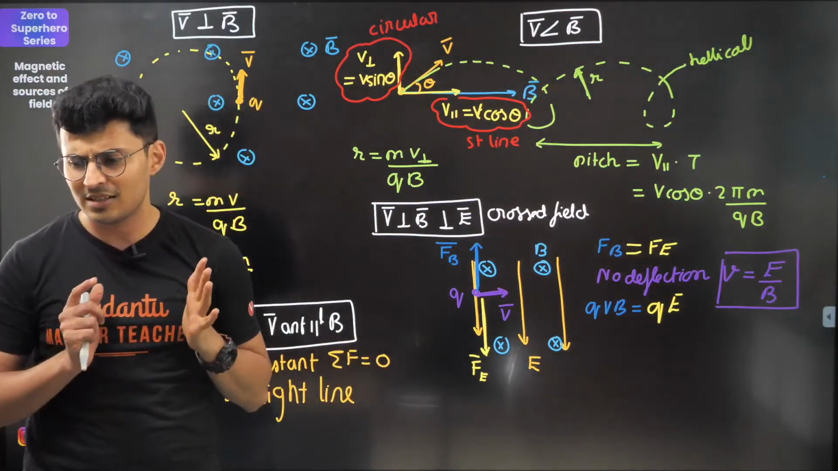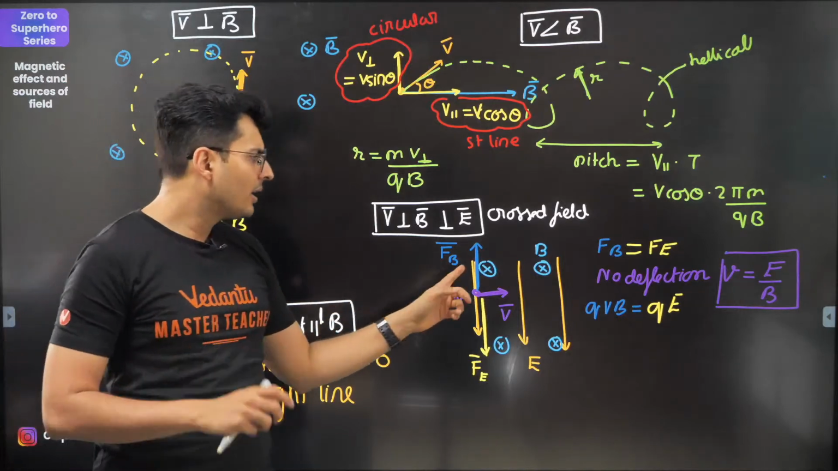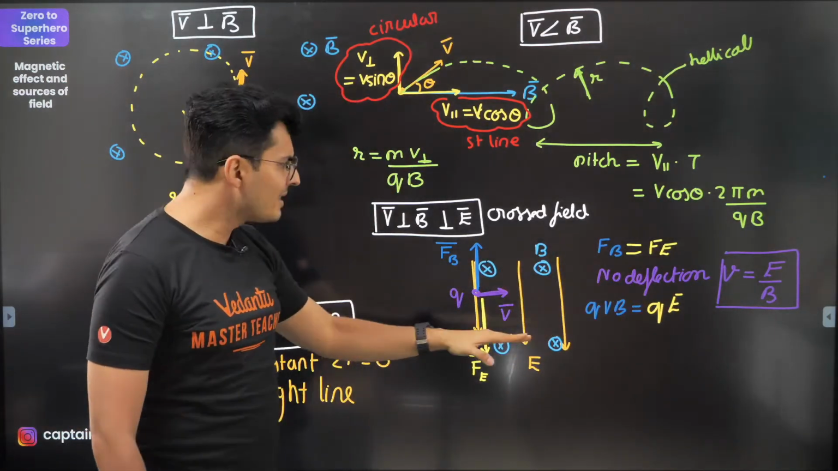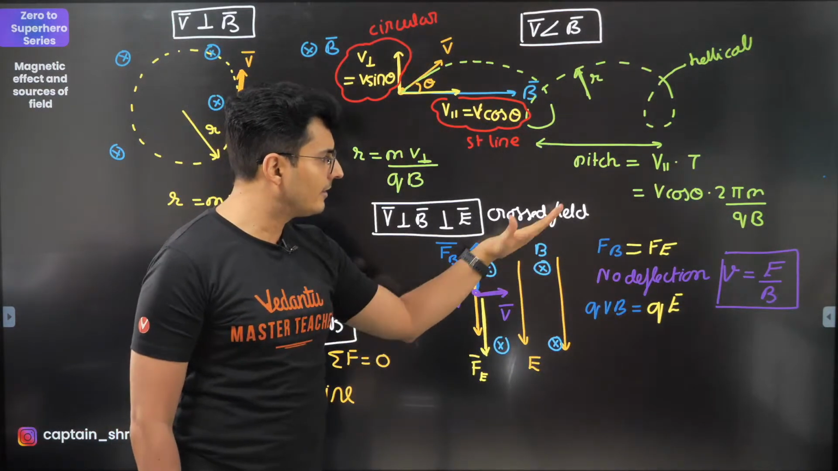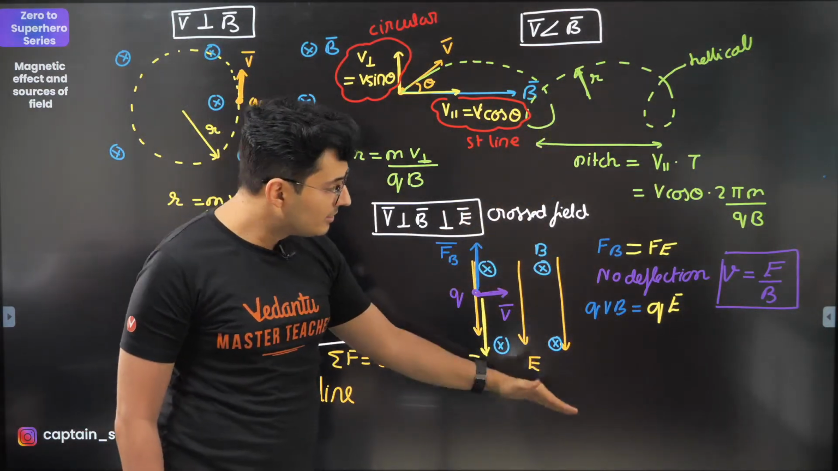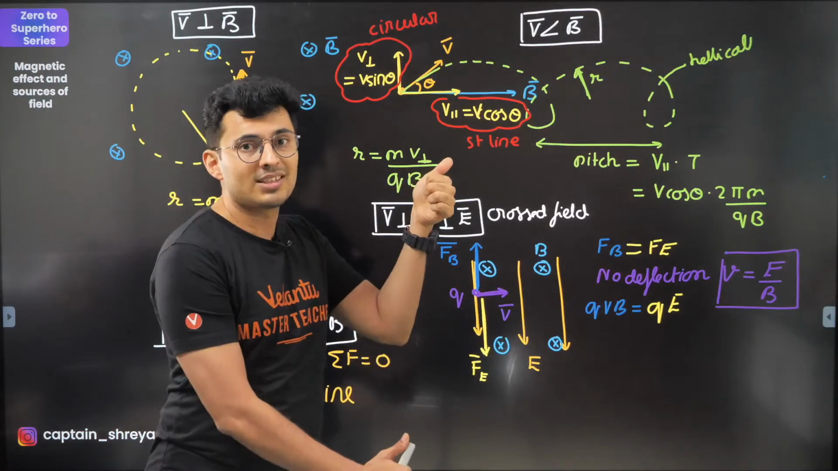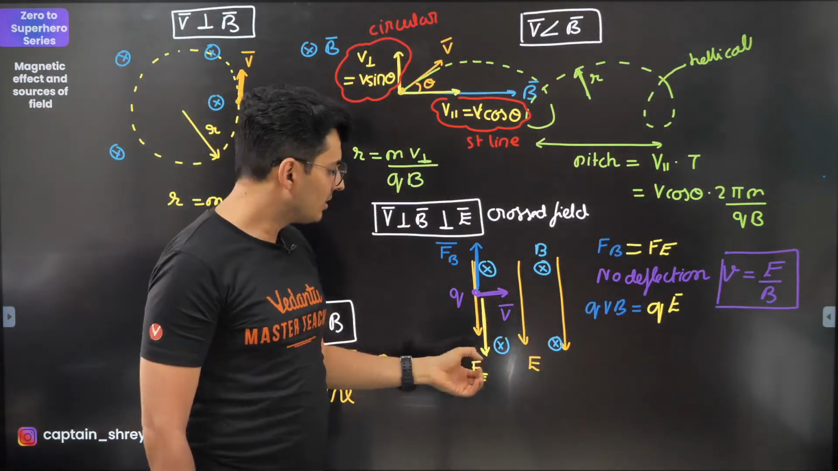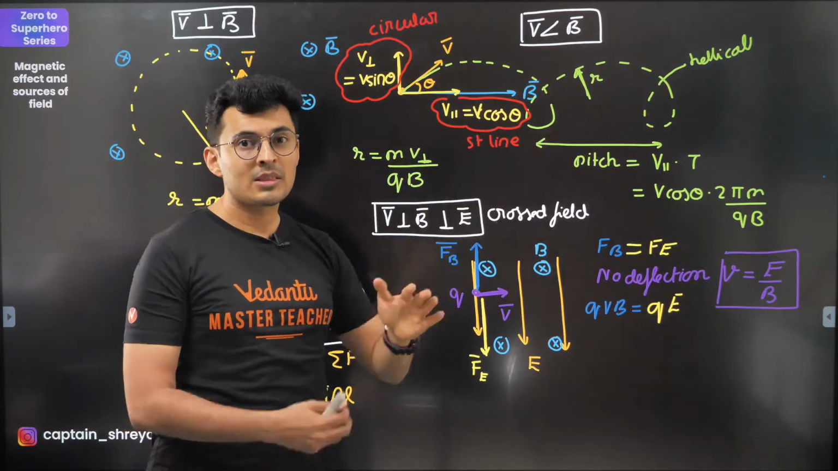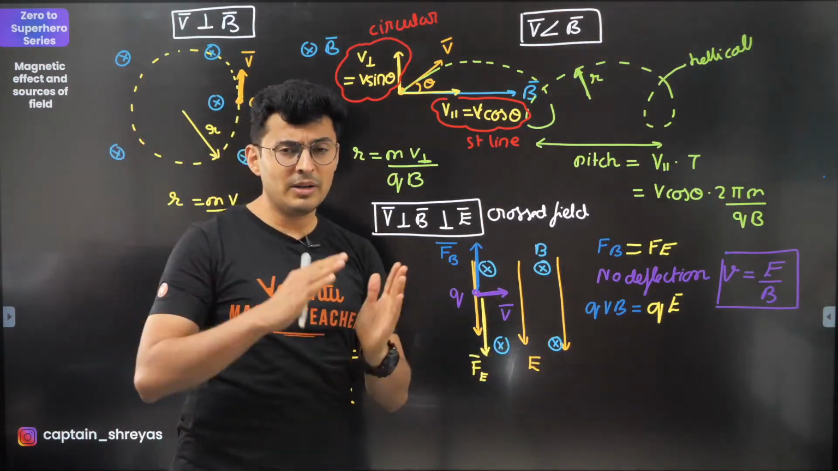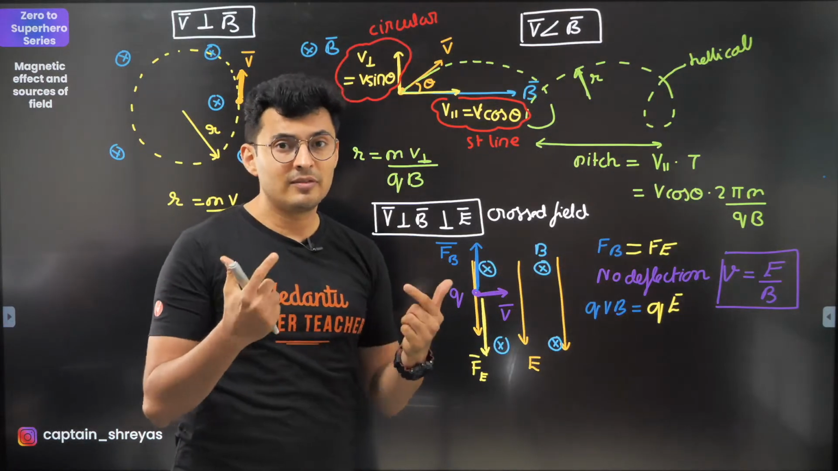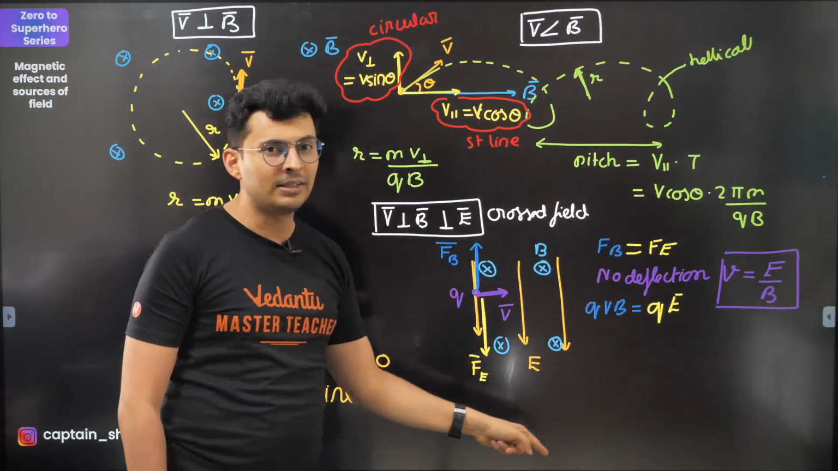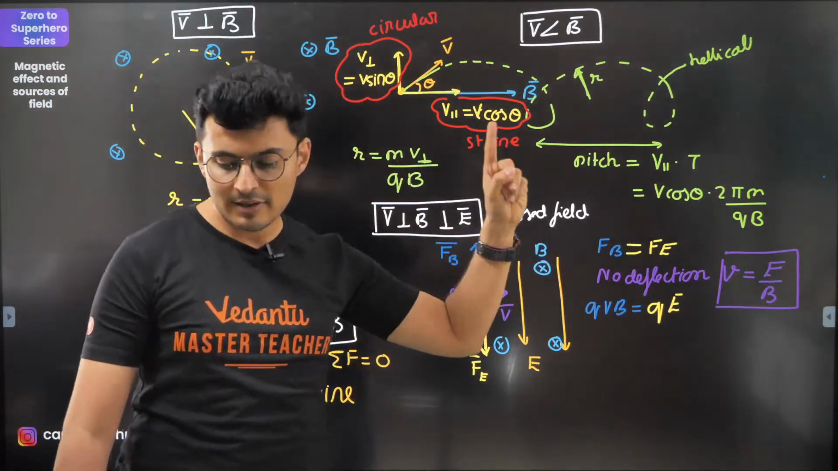If by chance any of these parameters change, like field or velocity, you will see that the charge will deflect either this side or this side depending on which force is higher. If this force is strong, this is weak, it will go this way. This is weak, this is strong, that way. This can be used to separate out particles based on their speeds. Very, very important concept of crossed field. Okay, v is E by B, very important concept.